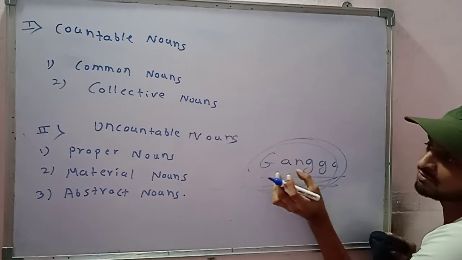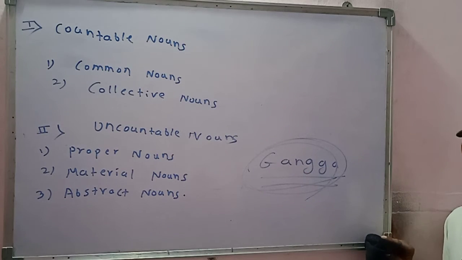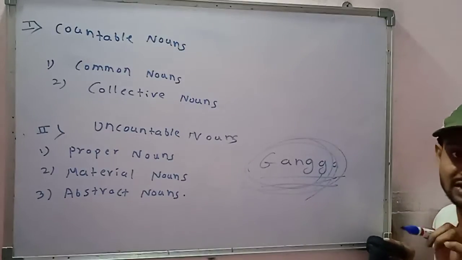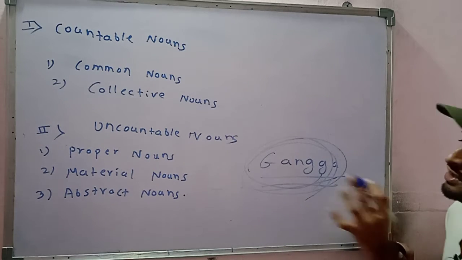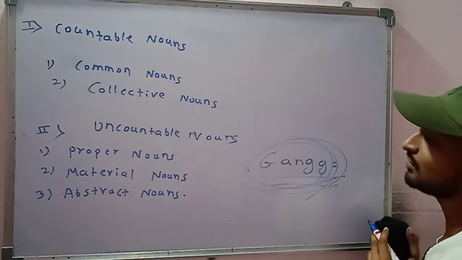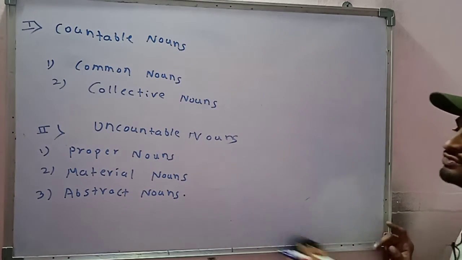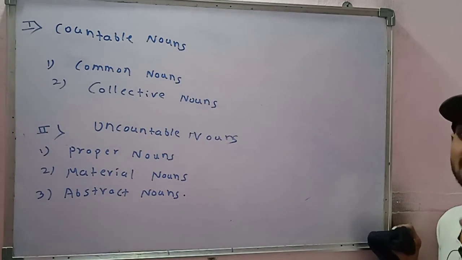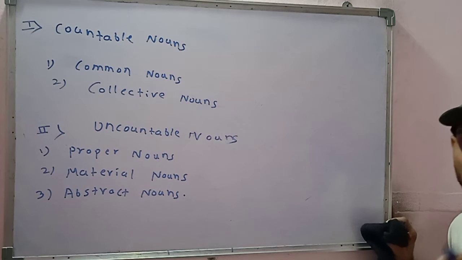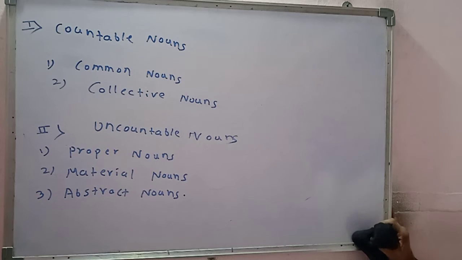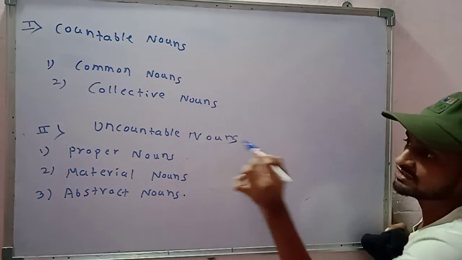This is a specific name of a particular river. So you cannot count it into a number, and that is why proper noun comes under the uncountable noun. I hope you got the concept of why the proper noun comes under the uncountable noun. Because uncountable nouns are the nouns which you cannot count in number. Like one Ganga, two Ganga, one Abhishek, two Abhishek, one Nagpur, two Nagpur. So proper noun is also an uncountable noun.